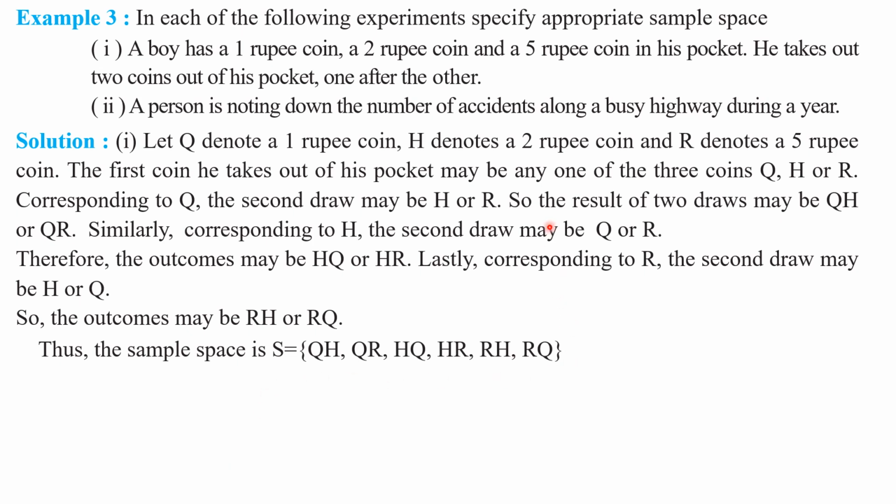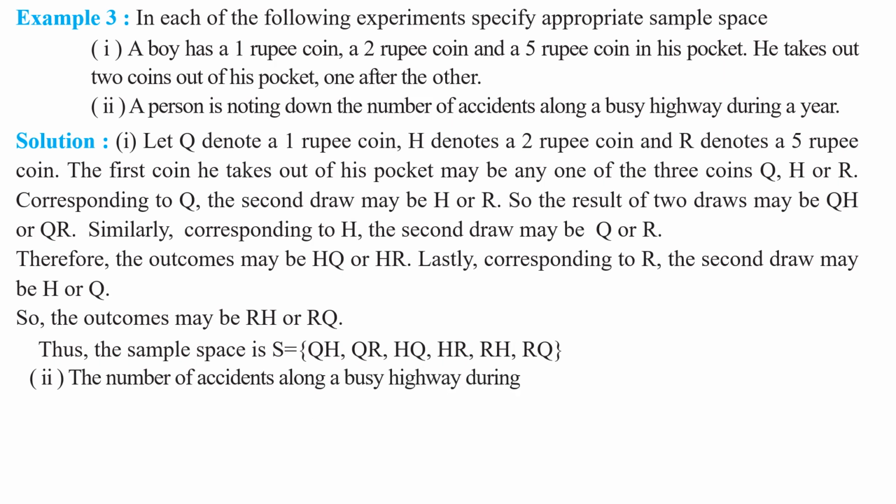We have found all the outcomes. Total 6 outcomes are possible. So we have written all the 6 outcomes. These are also called sample points. Understood this point, my children? Right. Now come to the second experiment.